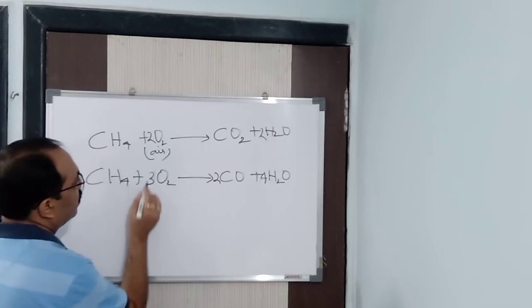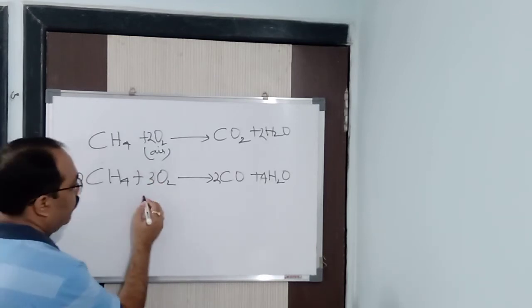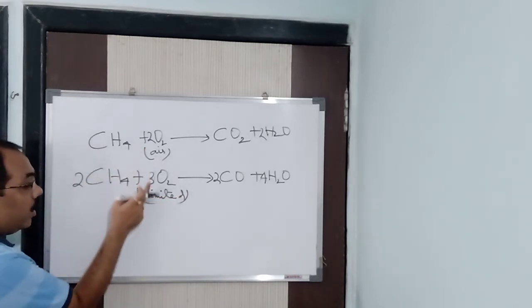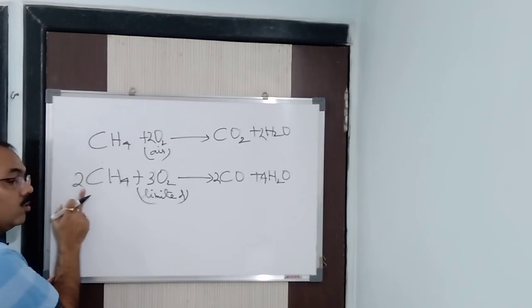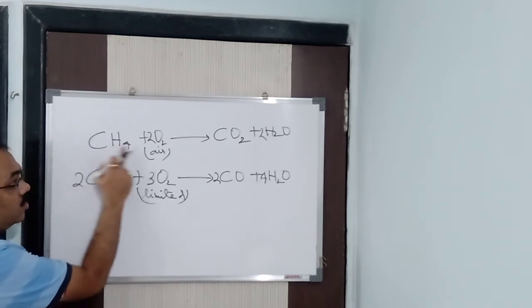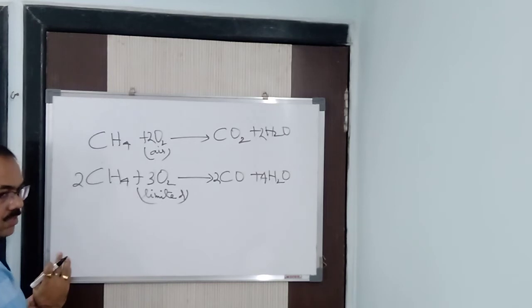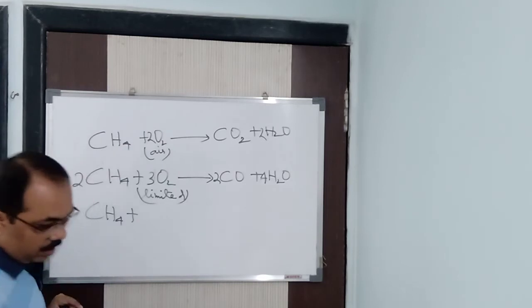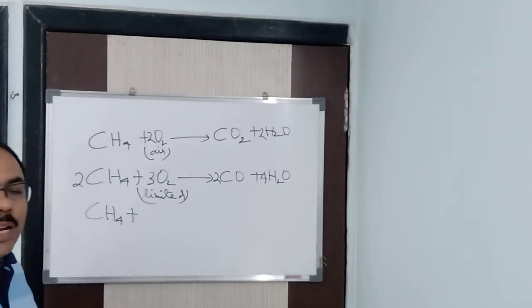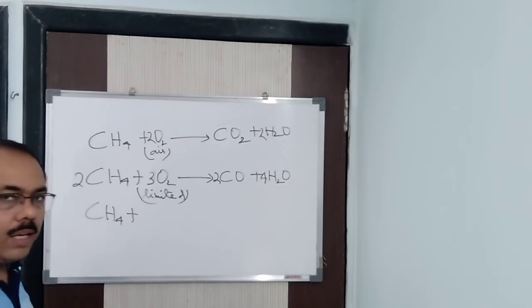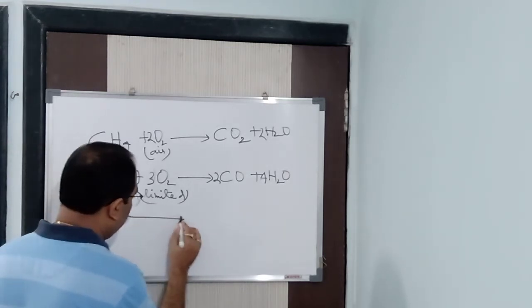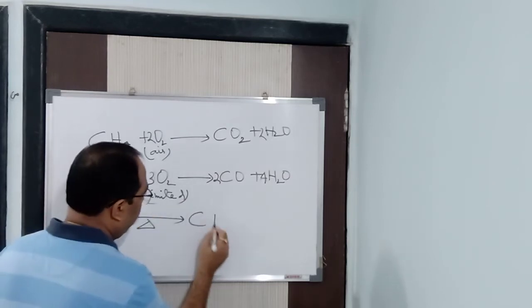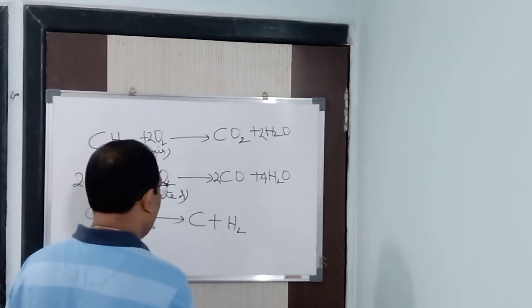Here I have taken a limited supply of oxygen. Now don't compare 2 here and 3 here and ask how it is limited. See, here 1 mole, here 2 moles. Here the ratio is 1:2, here the ratio is 2:3, that also you see. Now if I take a very limited supply, or insufficient oxygen, and heat it, what I will get is carbon and hydrogen.